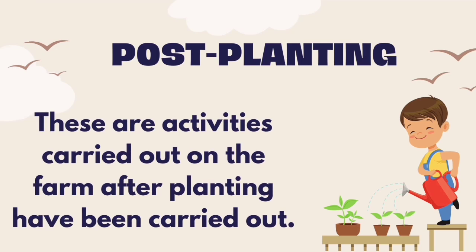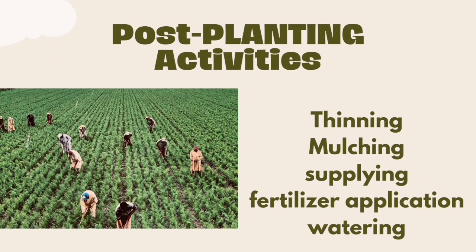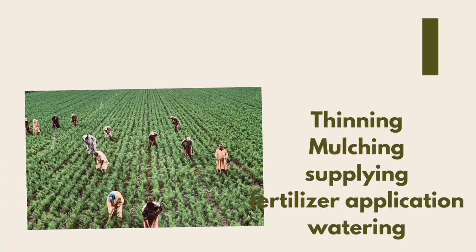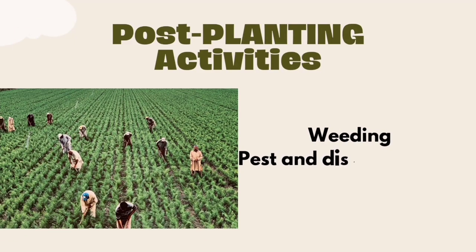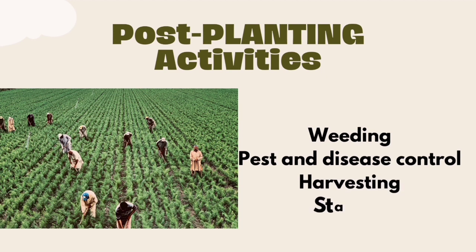Then now, what are post-planting activities? These are activities carried out on the farm after planting has been done. Yes, can I get other examples? Do I hear you say thinning, mulching, supply, watering, and fertilizer applications? These are the activities we talked about in the last lesson. So now we are going to be treating activities such as weeding, pest and disease control, harvesting, staking, and storage.